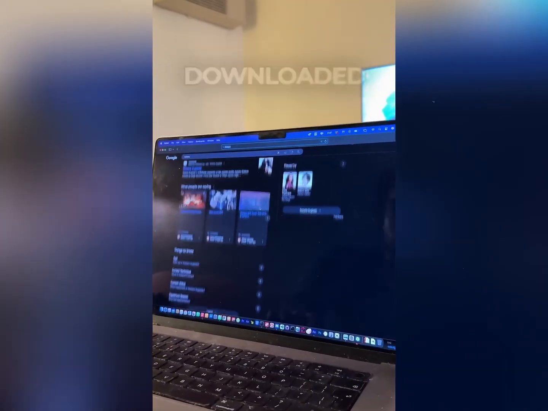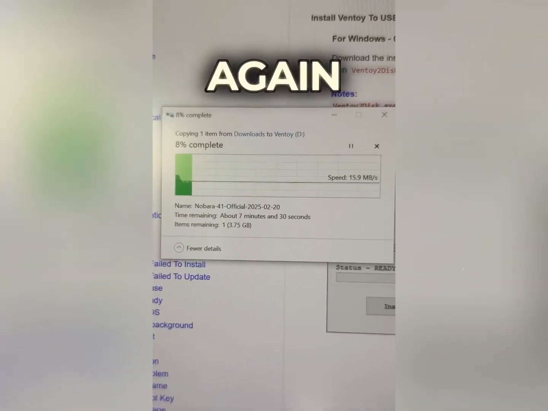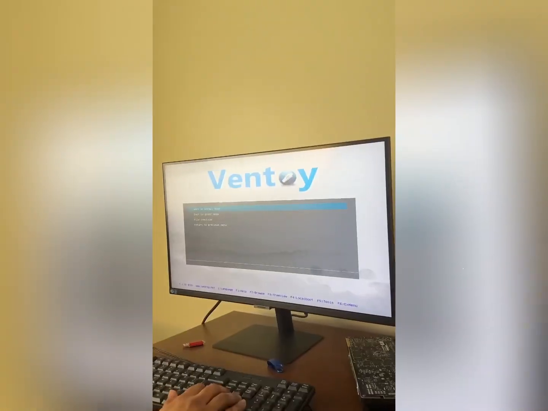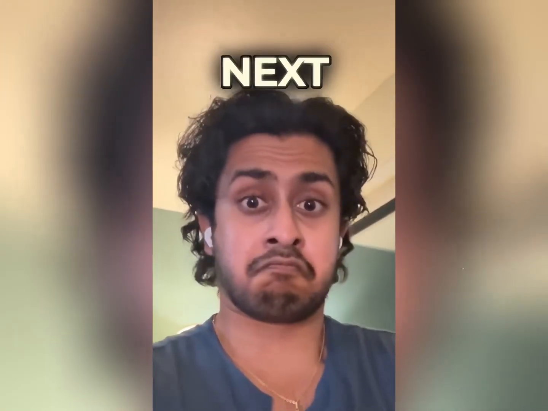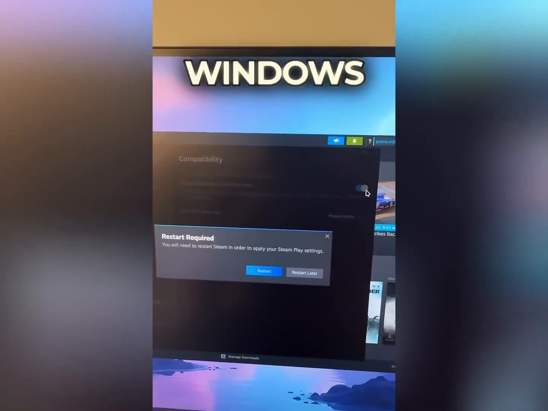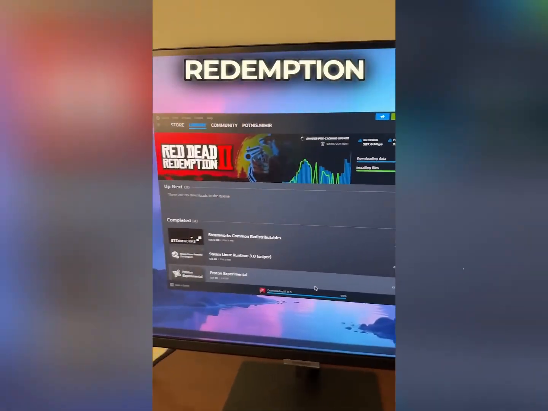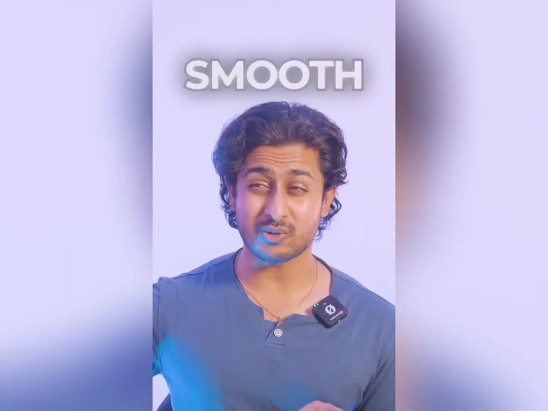So I went online, downloaded it, made a bootable USB, popped it in, and it didn't work. Oh my god, bro. So I tried again, swapped my Windows 10 SSD for a new one, and it worked. So I went through the installation process, and it was pretty smooth. Next, I installed Steam, which was already on the desktop, enabled this setting so I can play Windows games, and downloaded Red Dead Redemption 2. That was really smooth. A little too smooth.